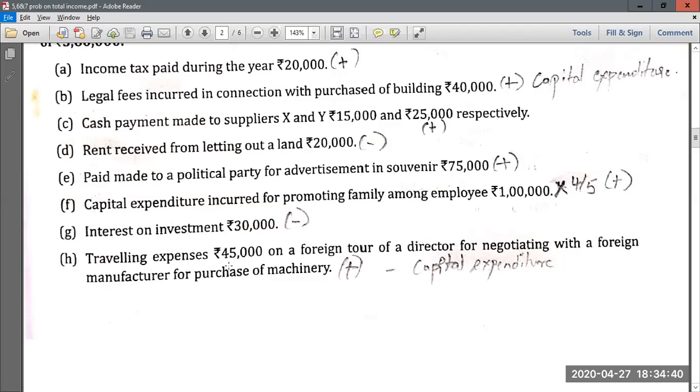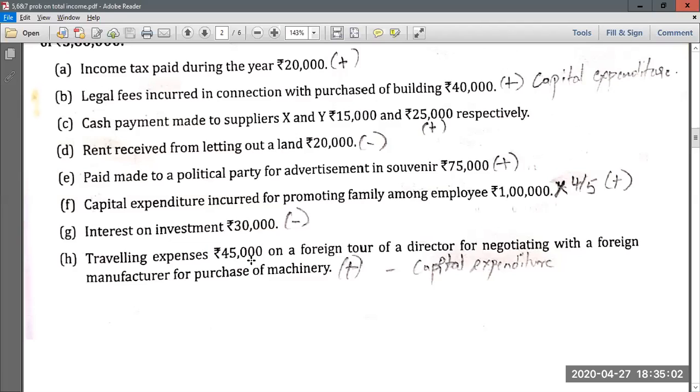Then again, you have traveling expenses of 45,000 on a foreign tour of a director for negotiating with a foreign manufacturer for purchase of machinery. So here also, if it is only general traveling expenses, you should have considered it as admissible in nature. If you are traveling frequently for a business purpose, then it becomes your business expense and it will be admissible.